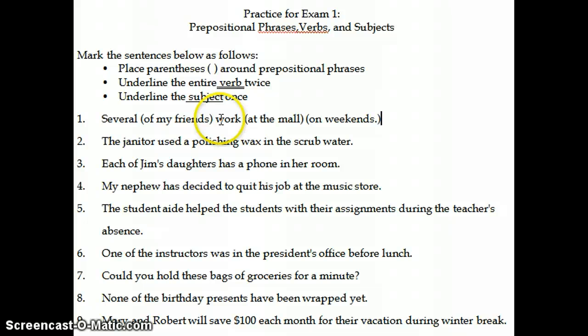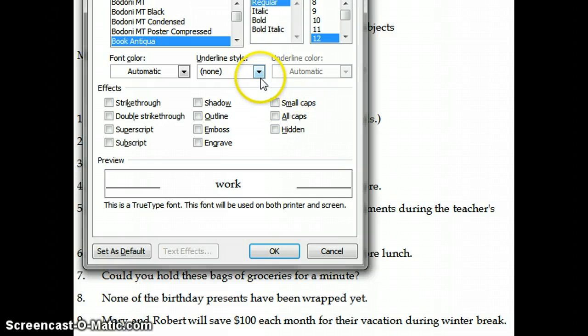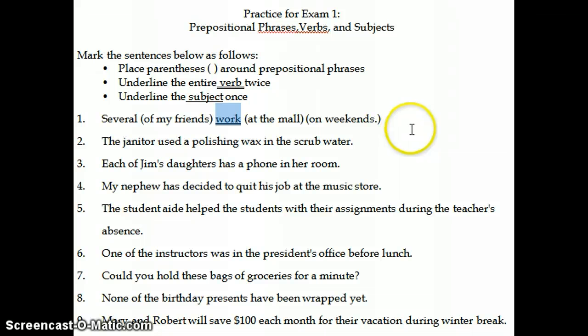That's our action word, and in this case, it's the word work. So I'm going to double underline that. Work is our verb. And then we're going to ask, okay, who works? Well, our subject is several. Several of my friends work at the mall. So several is our subject.